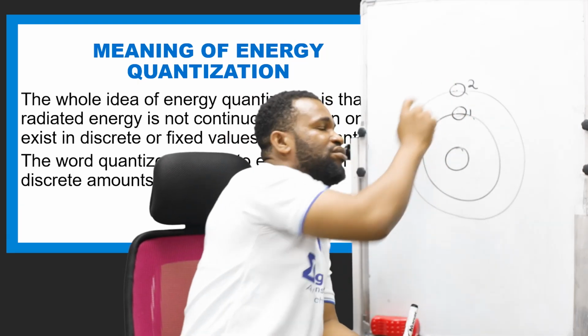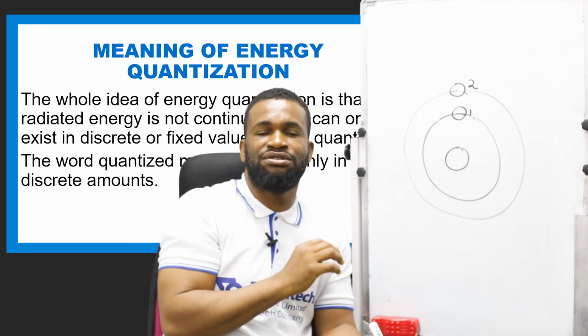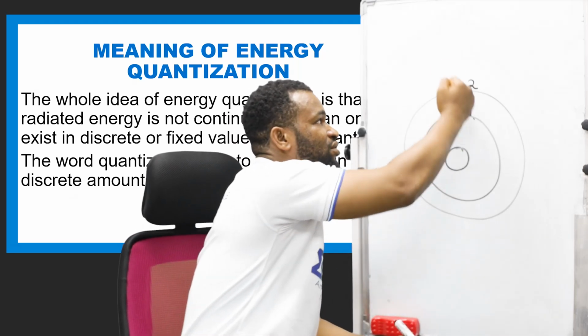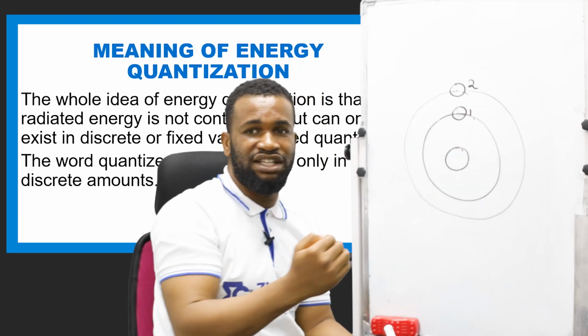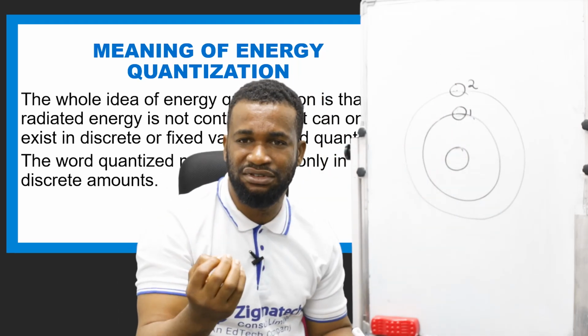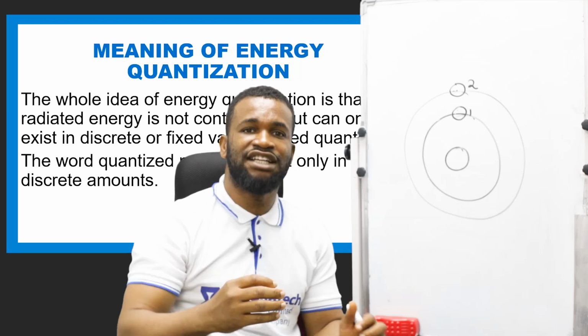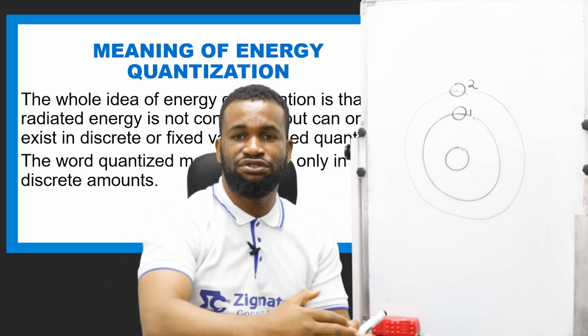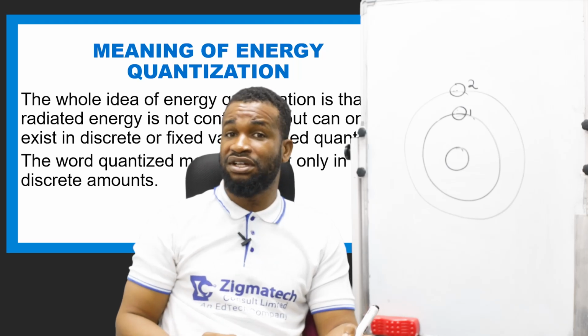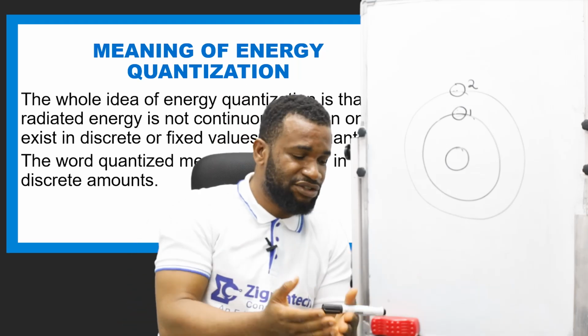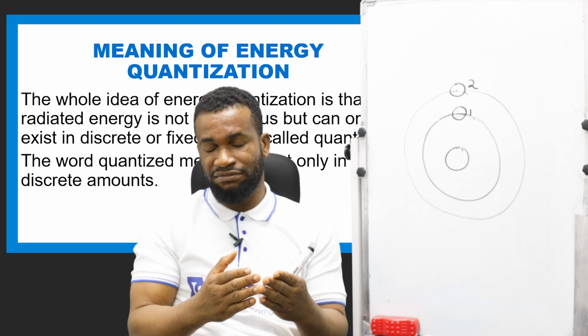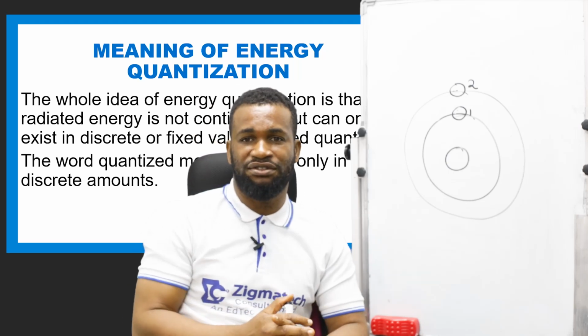The energy at this second level is also different and unique to it. But whenever there is a transition from one energy level to another, there must be an emission of radiation, and that is what has given birth to electromagnetic radiations, which we are going to be learning, like the radio wave, gamma ray, and all the rest of them.